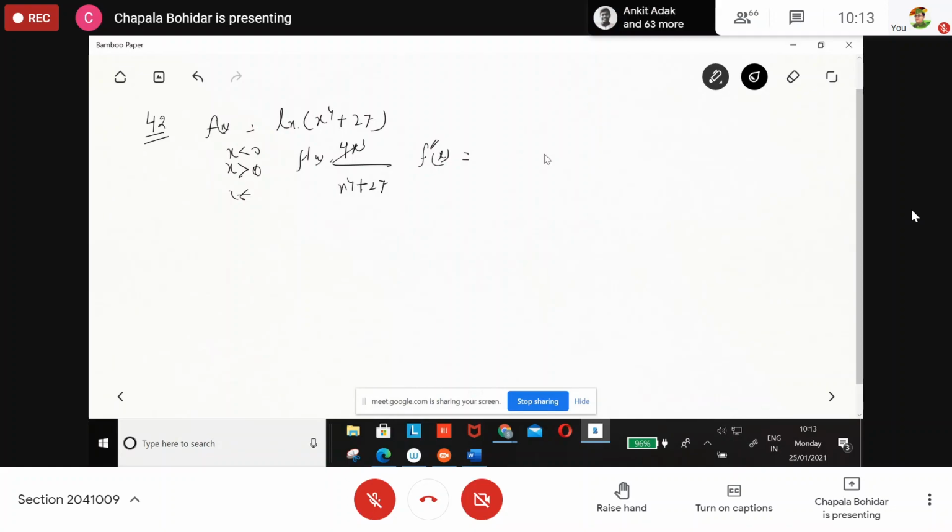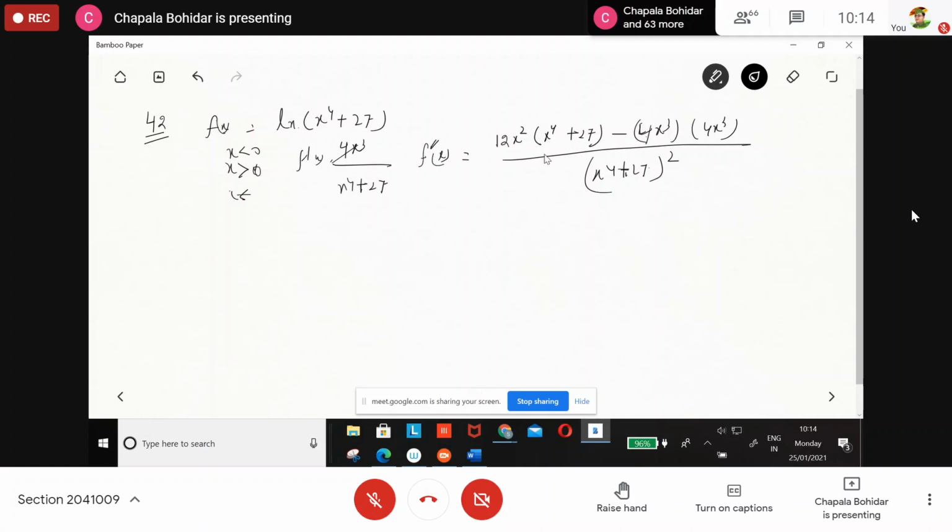No, I am asking you what we get from 4x cube by x to the power 4 plus 27. So we get 12x square, I am going to write down that value. 12x square multiplied by x to the power 4 plus 27, then minus 4x cube multiplied with also 4x cube, divided by x to the power 4 plus 27 whole square. So it is 12x to the power 6 and 16x to the power 6.